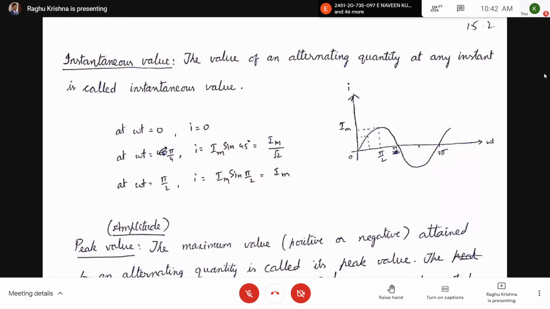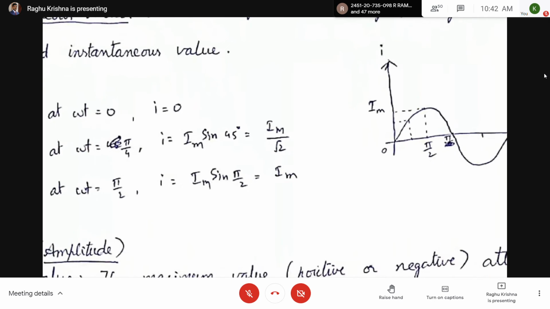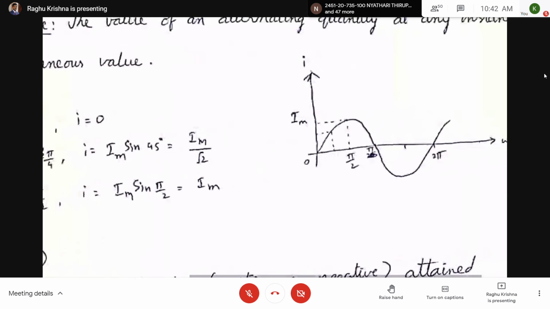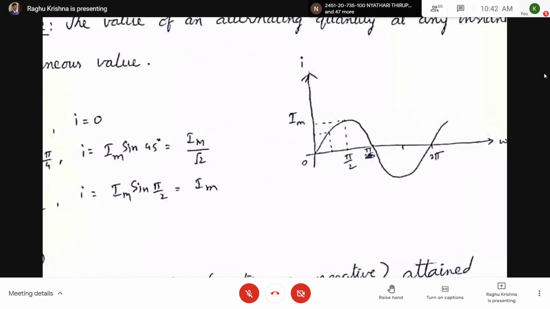At omega t equal to pi by 2, here one important point: small i is the instantaneous current. In the waveform also you can see, small i is the instantaneous current. So i of t, small i of t, is the instantaneous current.